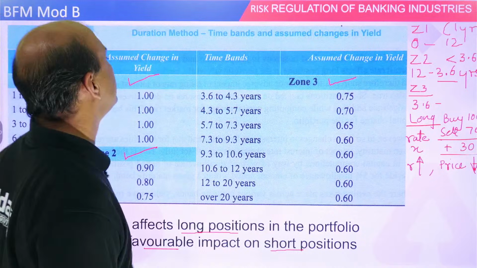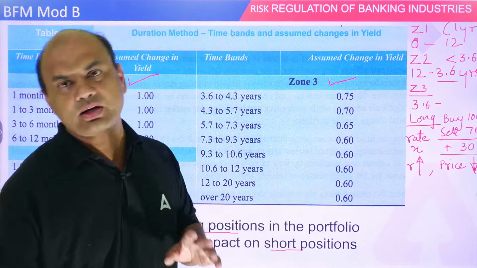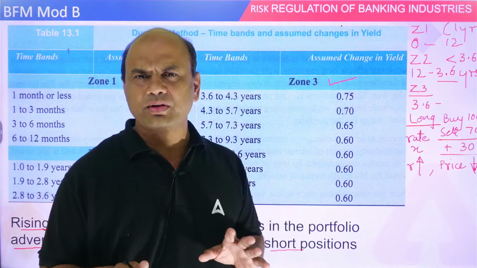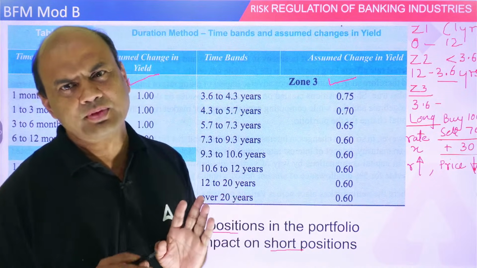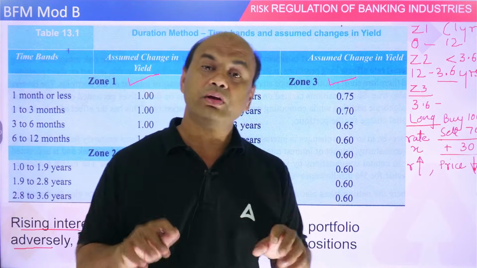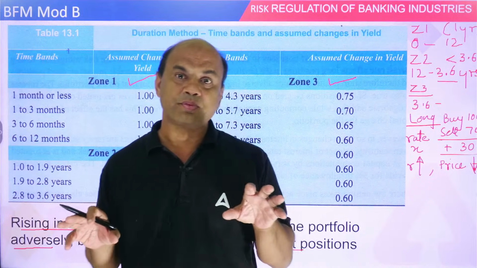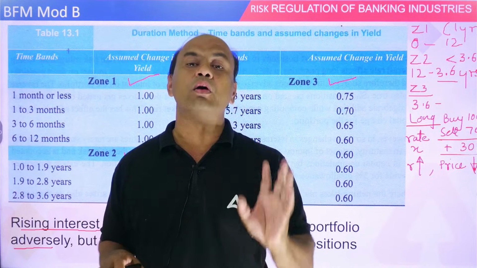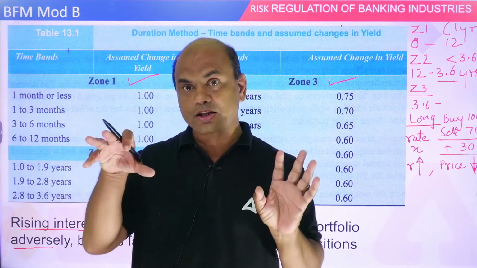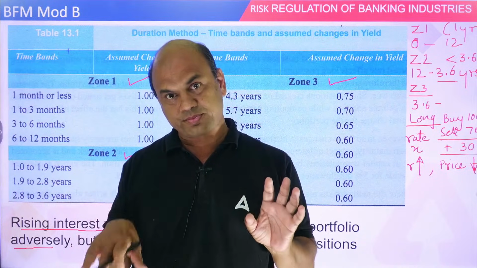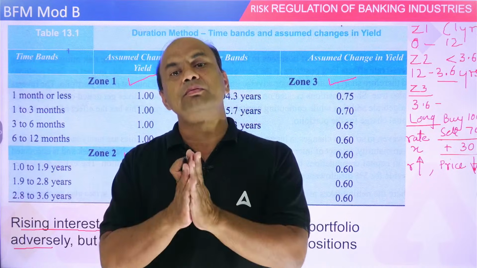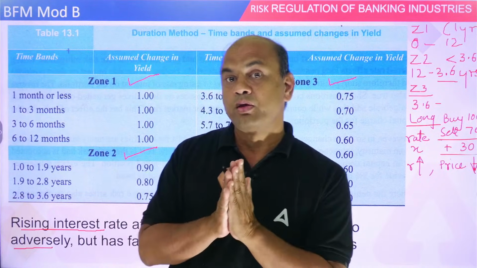What do you mean by this horizontal and vertical disallowance? Disallowance means what? See, in very simple terms I'll tell you. When you have two separate bonds, pay attention, one is plus, that is long, and the other is minus, that is short. Short is minus, long is plus. So we combine them, we adjust them. We adjust their risks.